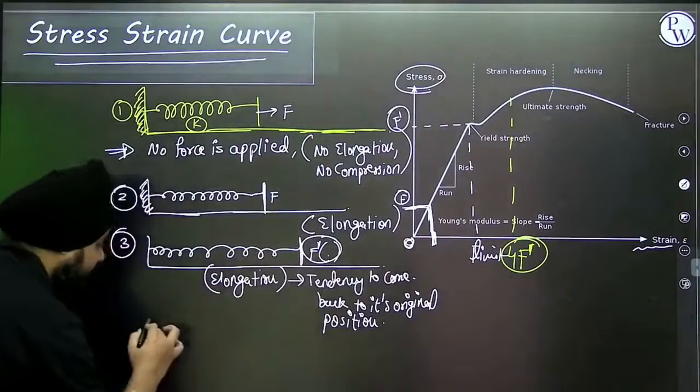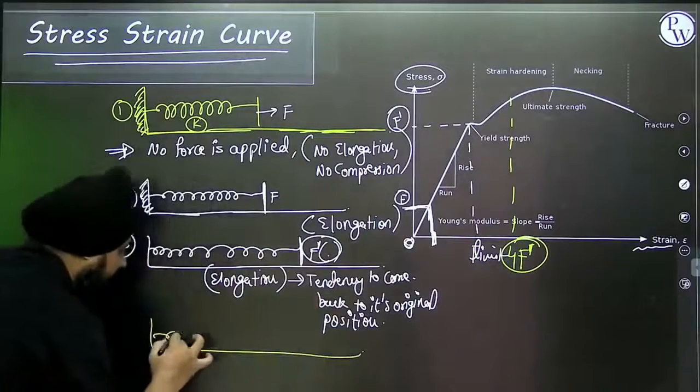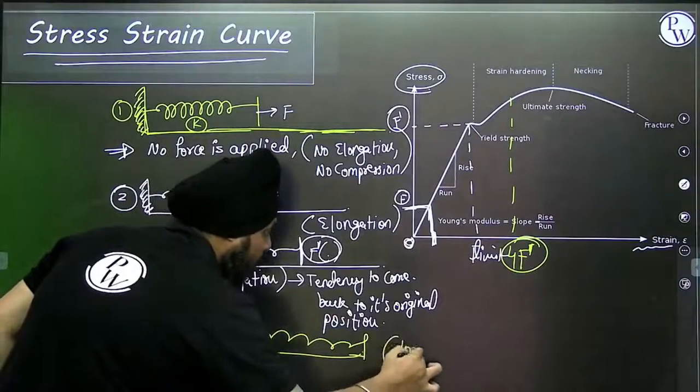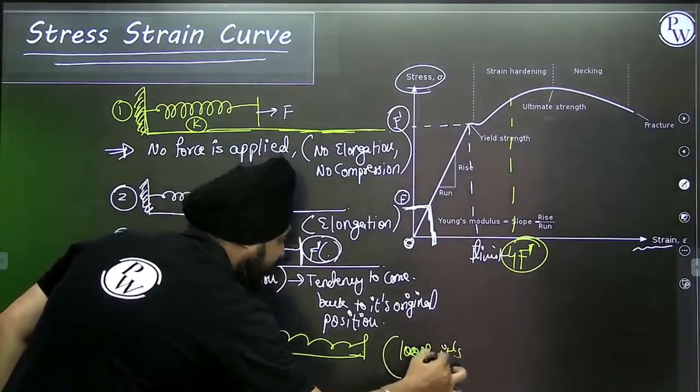Beyond this, the spring will lose its elasticity.